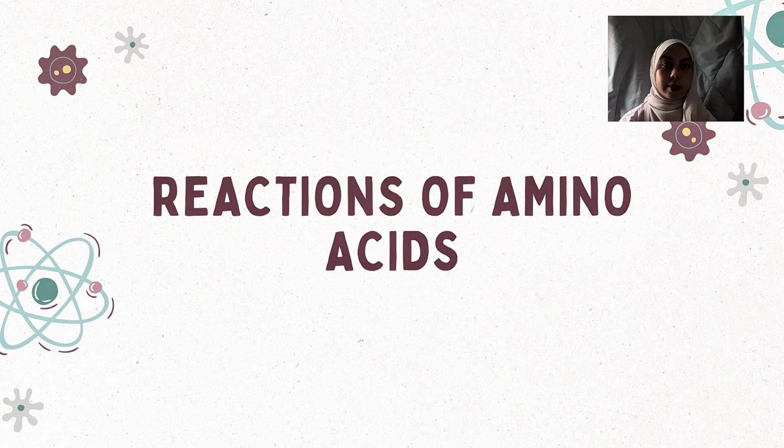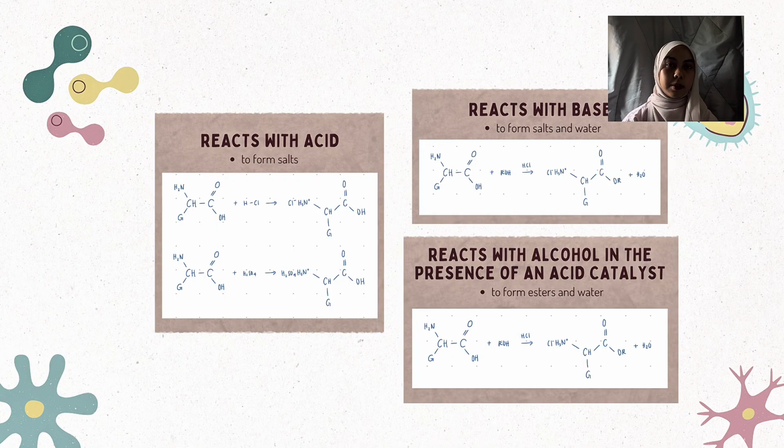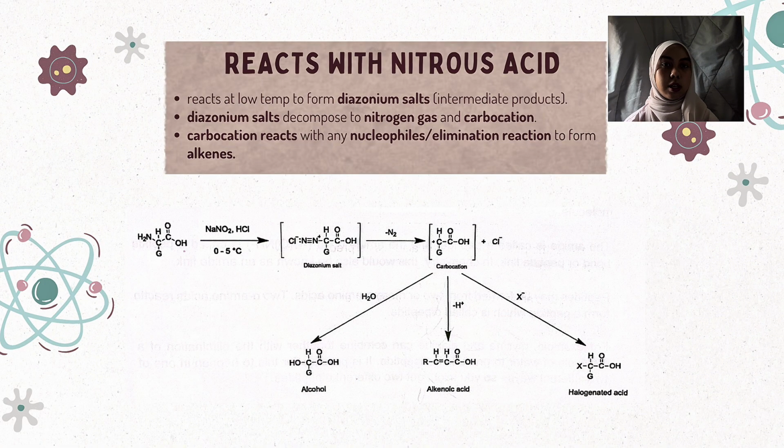Next, we will continue with the reactions of amino acids. There are 4 different reactions of amino acids. The first one is that amino acid reacts with acid to form a salt. Second is reaction with base to form salt and water. Third is amino acid reacting with alcohol in the presence of an acid catalyst to form ester and water. Lastly is reaction with nitrous acid.